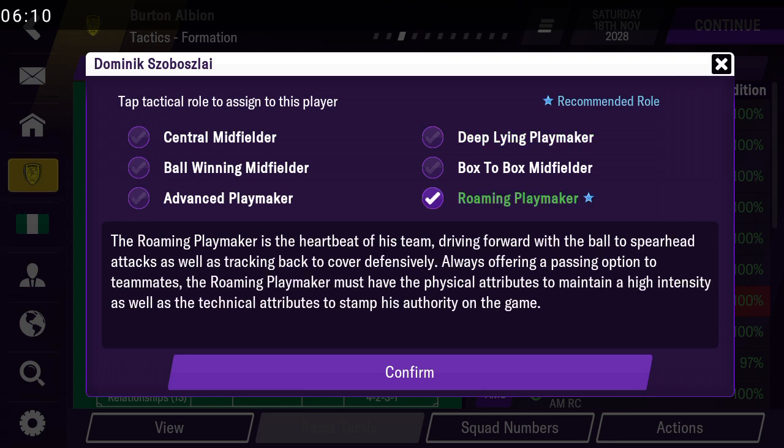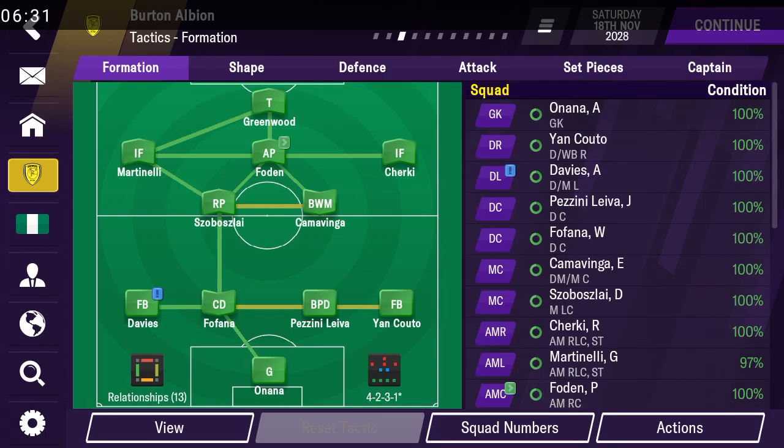Now the roaming playmaker is like one of the major roles in the midfield. The playmaker is the heartbeat of the team, driving forward to the edge of the attack, as well as tracking back to cover defensively, always offering passing options to teammates. The roaming playmaker must have physical attributes to maintain high intensity, as well as tackling attributes to stamp his authority on the game. A very good example of this is Yaya Toure when he was in Man City, in his prime.